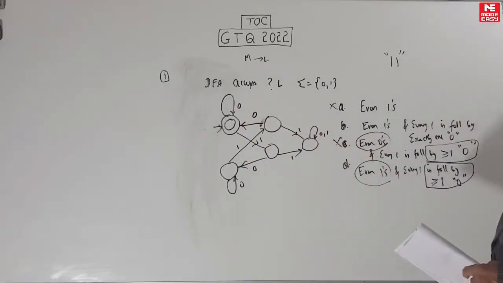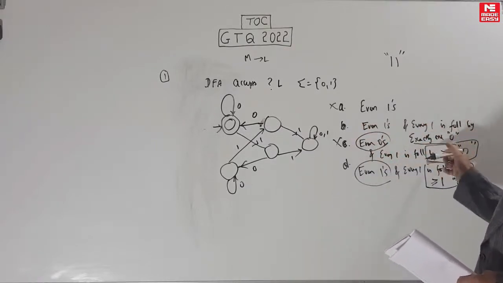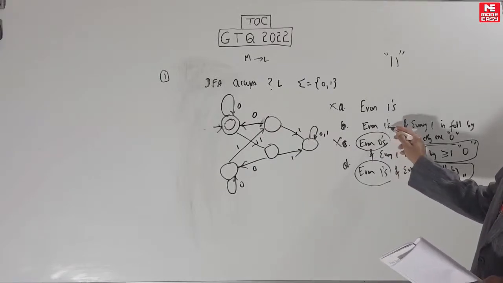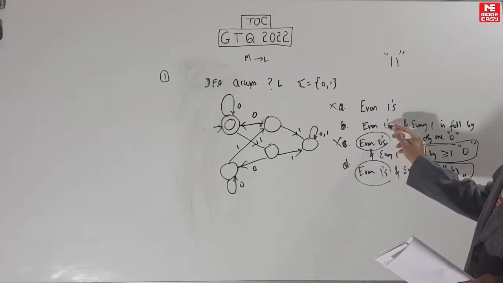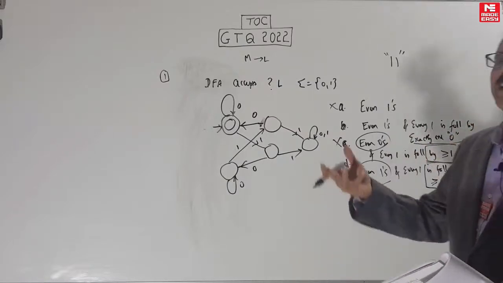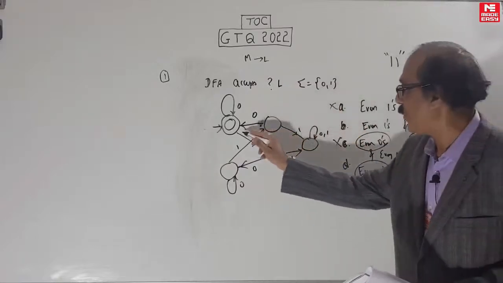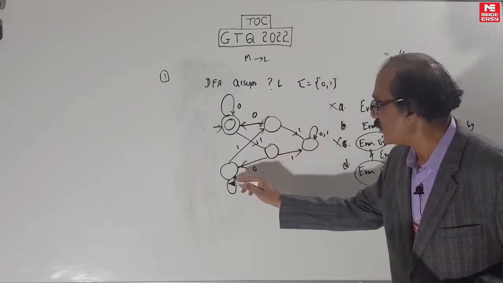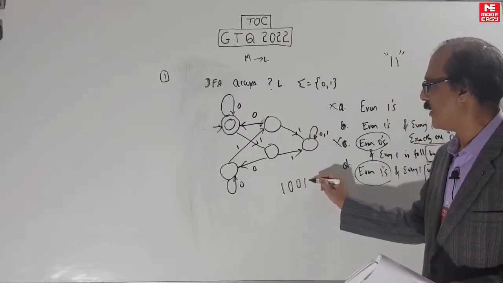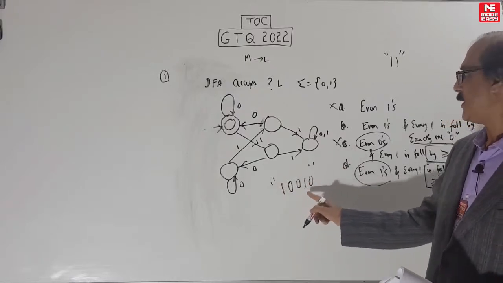Okay, understood. Choice B is what? Even ones and every one is followed by exactly 1 zero. How do you attack choice B? Even ones you can't attack, but you can attack the part exactly 1 zero. Make it accept more than 1 zero. For example, every one should be followed by exactly 1 zero. See 1 0, 1 0 0. It's accepted. That means 1 0 0 1 0 is accepted. This is a counterexample. This is a non-member.